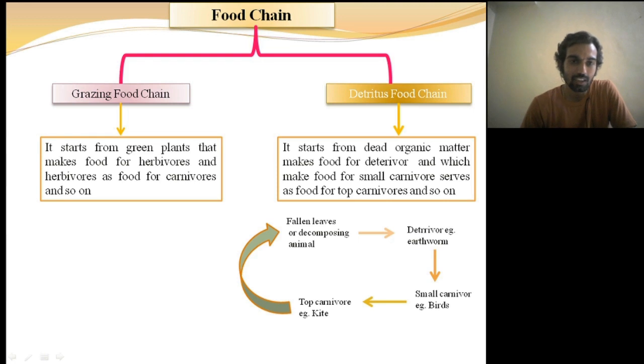In this diagram, the fallen leaves or decomposing animal are decomposed by detritivores, for example earthworms, and these earthworms serve as food for small carnivores like birds, and these birds serve as food for top carnivores like the kite. And after the death of that kite, decomposers decompose the dead body of the kite, and the food chain runs continuously. This is about the food chain.